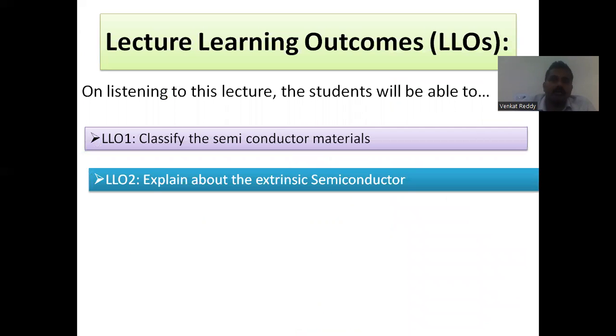The learning outcomes of this topic are that, on listening to this lecture, students will be able to classify semiconductor materials into two types, intrinsic and extrinsic, and explain what is meant by p-type and n-type semiconductor material. In the next class, we will look into the energy band diagrams of n-type and p-type semiconductor material, and then the current contributed by each, that is, the current generated by electrons and holes.